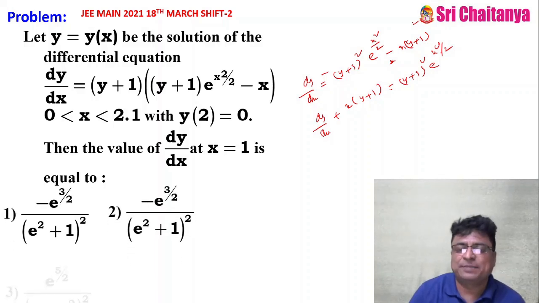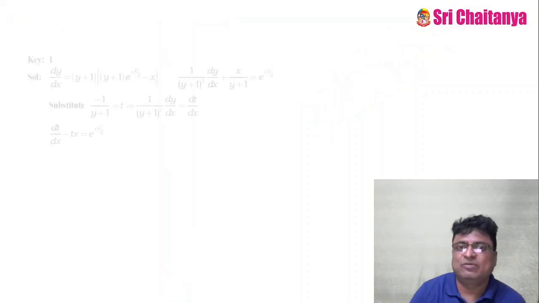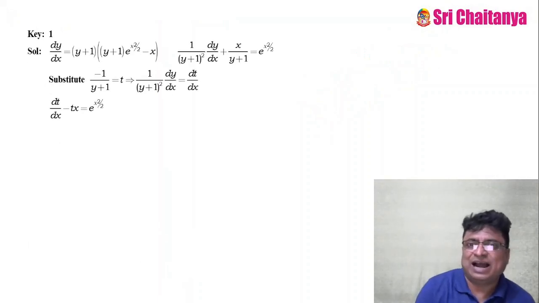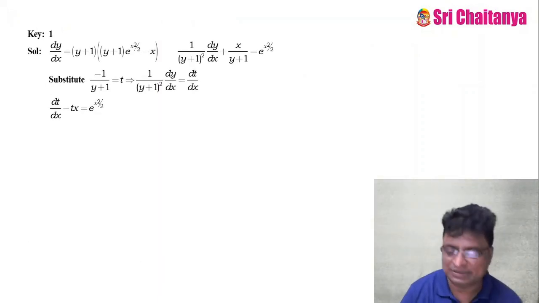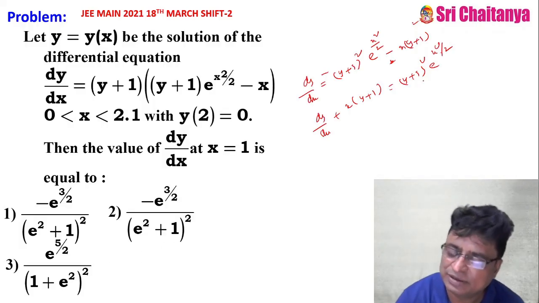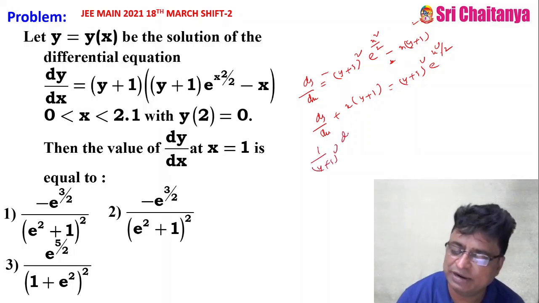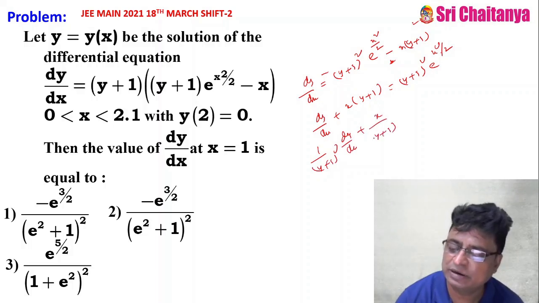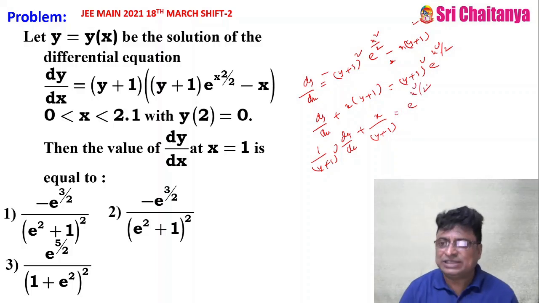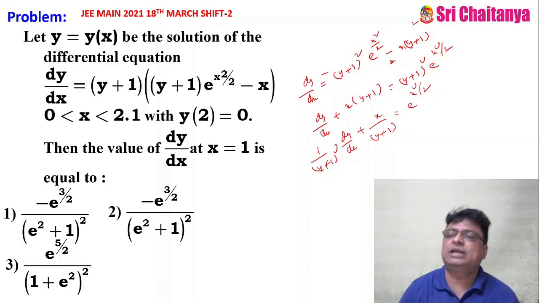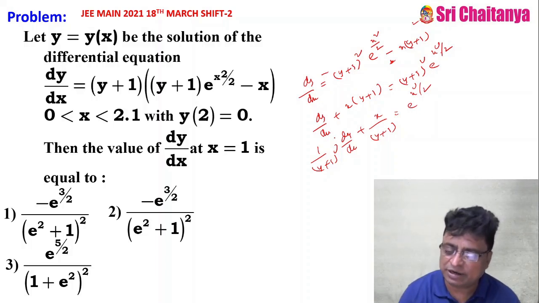See, these are the options. Again, what I am doing is, divide both sides by (y plus 1) whole square: 1 by (y plus 1) whole square into dy by dx plus x by (y plus 1) equal to e power x square by 2. This is not like a linear differential equation. This is not in the form of dy by dx plus Py equal to Q.